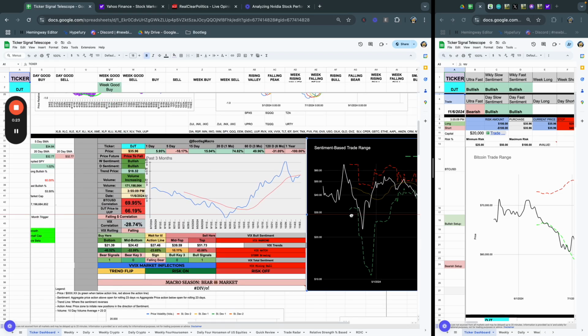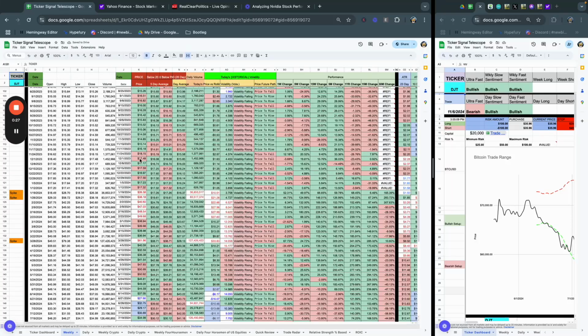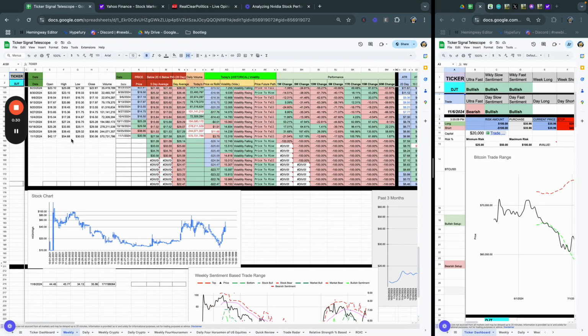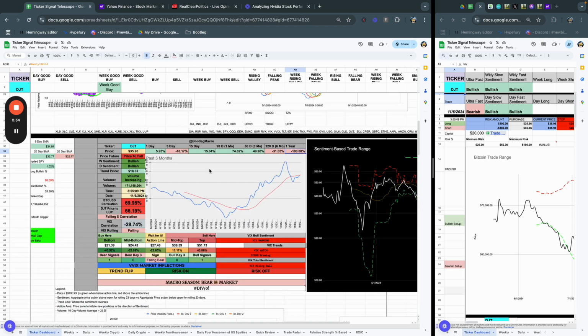Now, one of the things I want to call out right away is that you can see that I've got some missing data here on the 1 year. And I call this out because the problem here is that DJT just hasn't been around long enough, but give it some time. This thing is coming right back, I imagine.